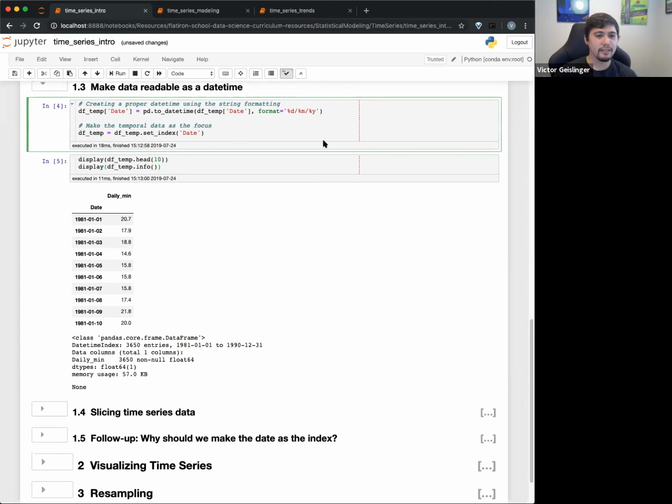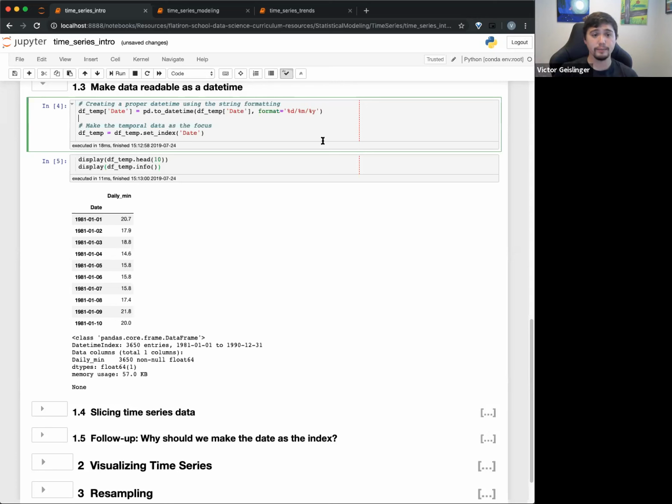Yeah, and the reason why I'm setting an index, you technically don't have to, but setting that index basically tells the data frame, hey, this is the important aspect of how we want to index, basically count each data point. It's really about that time is the important part, and then all the rest of the info is on the side.